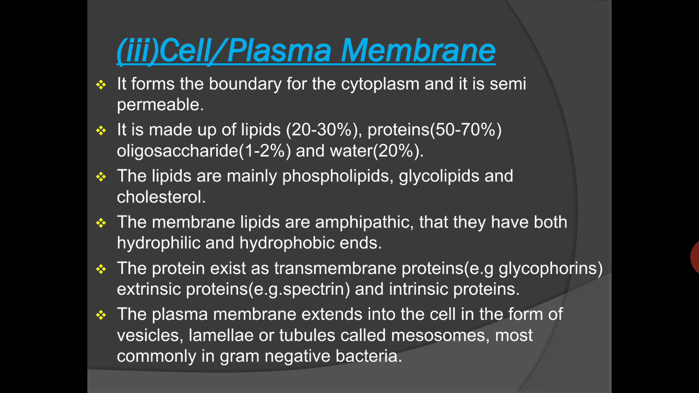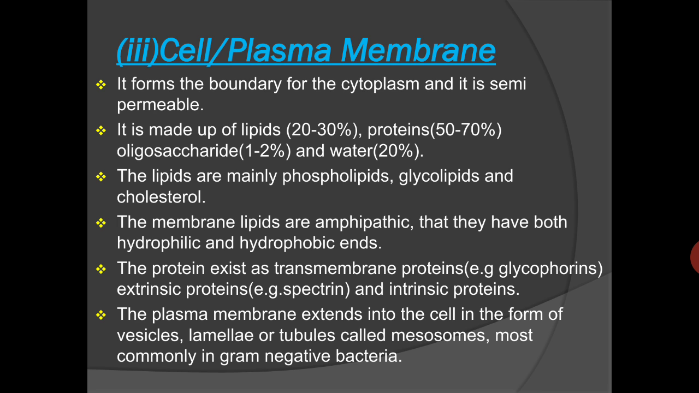The cell membrane, or the plasma membrane, of the bacterial cell forms the boundary for the cytoplasm, and it is semi-permeable. Semi-permeable means it allows a few chemical compositions to travel from one cell to another cell. It is made up of lipids 20 to 30%, protein 50 to 70%, and oligosaccharides only 1 to 2%, and 20% water. These lipids are mainly in the form of phospholipids, meaning phosphorus and lipids.